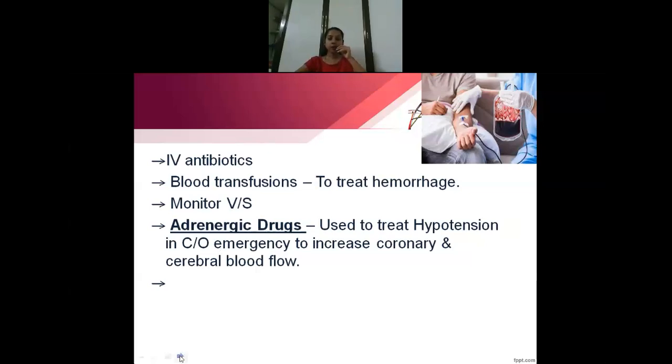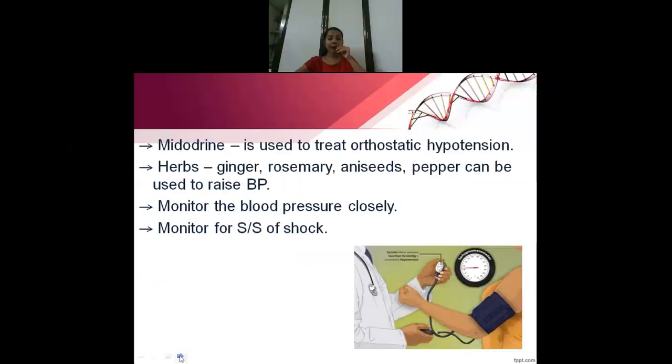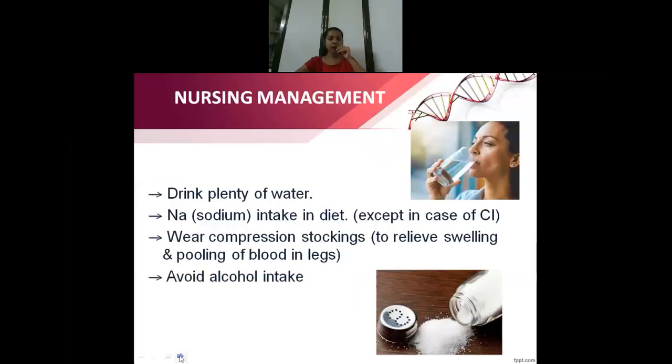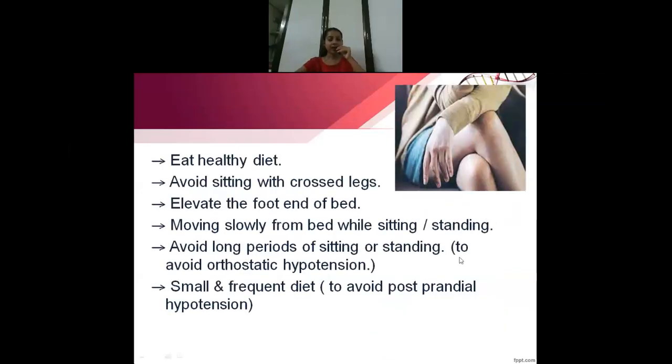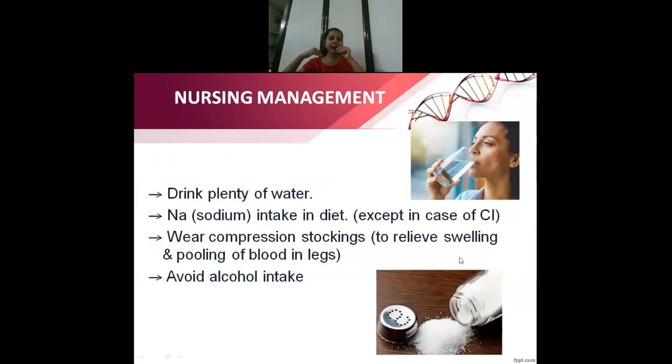Next, it is very important to also monitor the vital signs of the patient. Continuously monitor the vital signs and look for the signs and symptoms of shock. And if the patient is able to drink water, tell them to drink more water. And they can also take salt. We know that salt increases the BP, isn't it? Unless and until it is contraindicated, CI means contraindicated, they can take a little bit of salt in the diet.